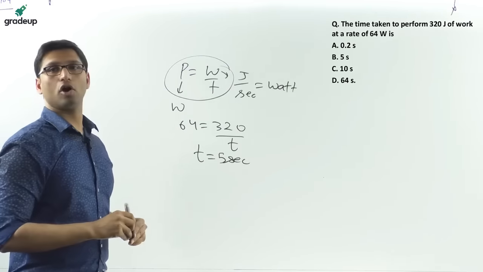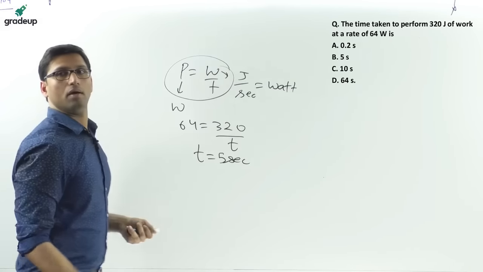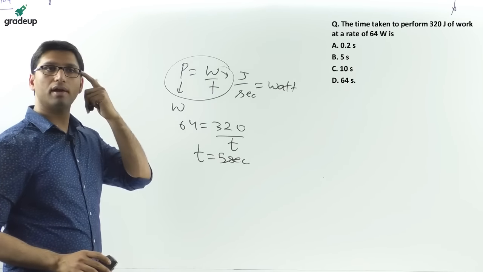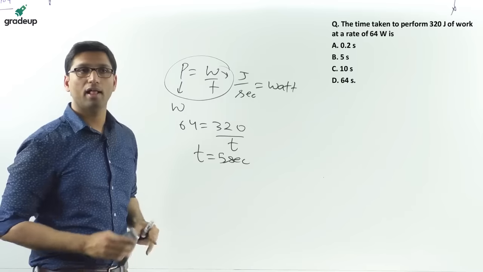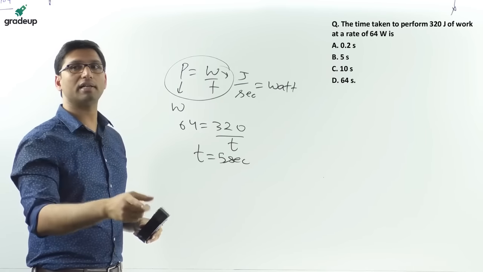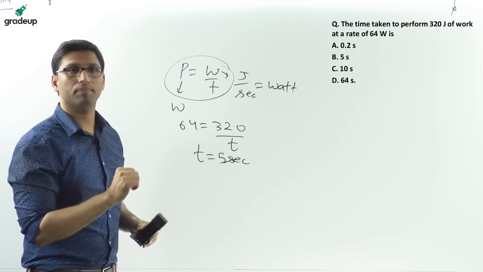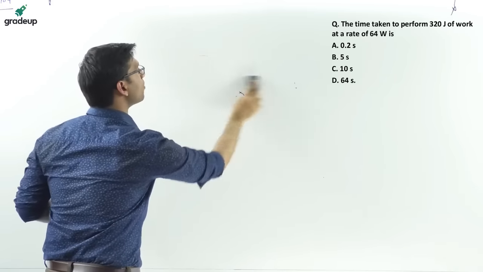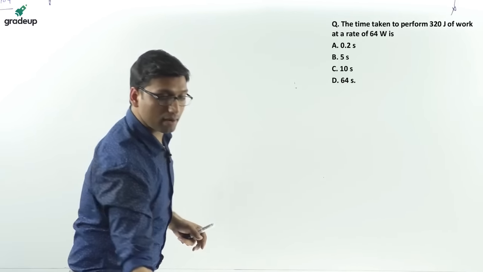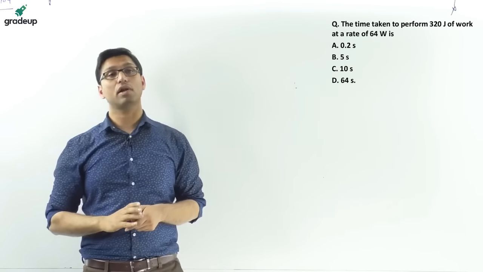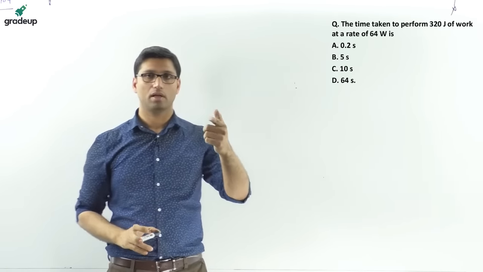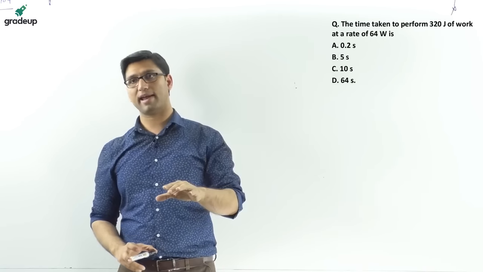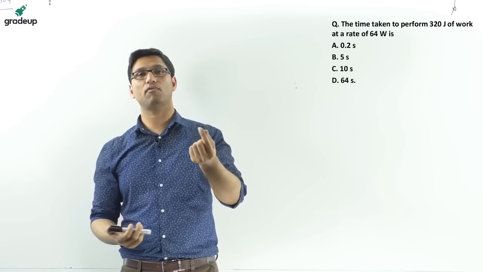Very easy question, not wasting much time. So you can see that the questions are not tough in the RRB JE, but you should understand which formula you have to apply. So in the exam, that thing should click at the time when you are sitting in the exam. No matter how much you study, no matter how much you have covered the syllabus, at the time of your exam it should click. The formula should come in your mind. That concept should come in your mind. Then the question will take only 1 minute to solve.